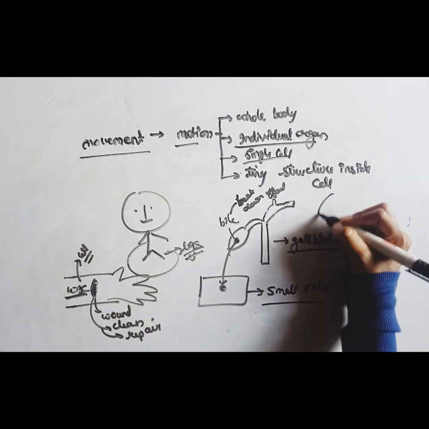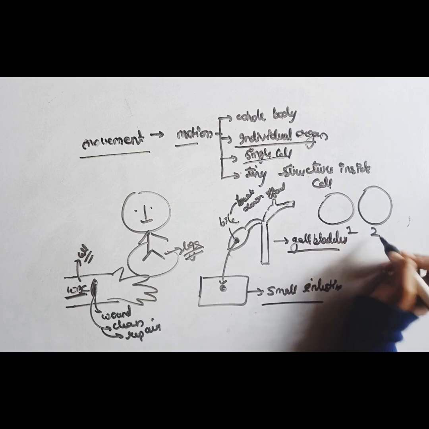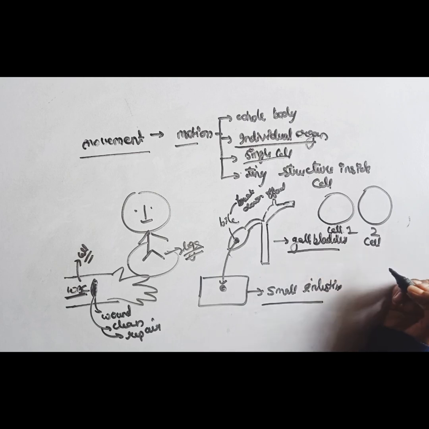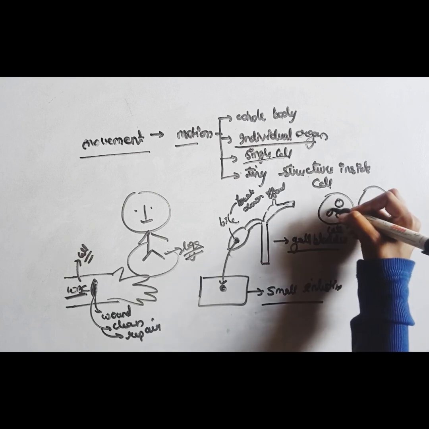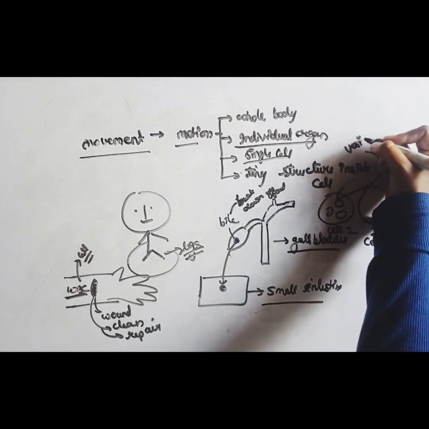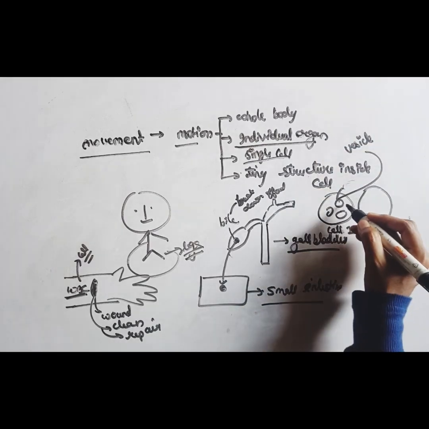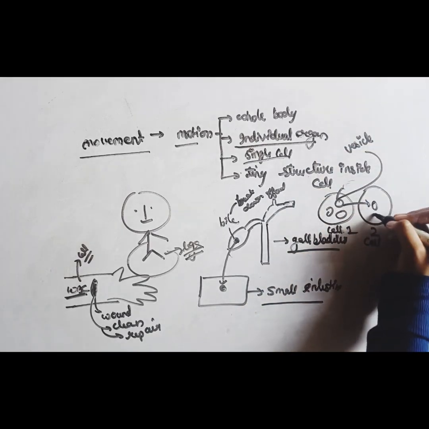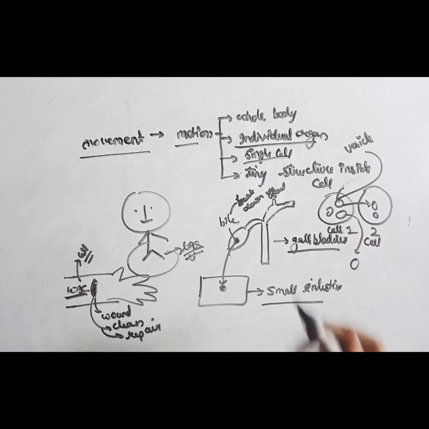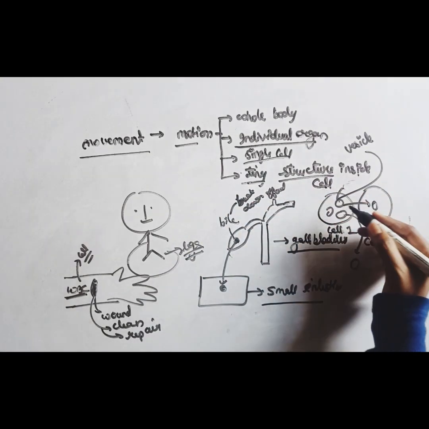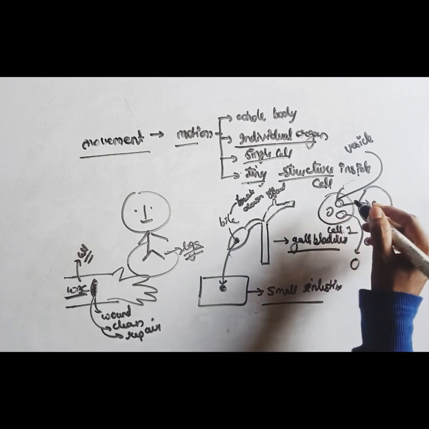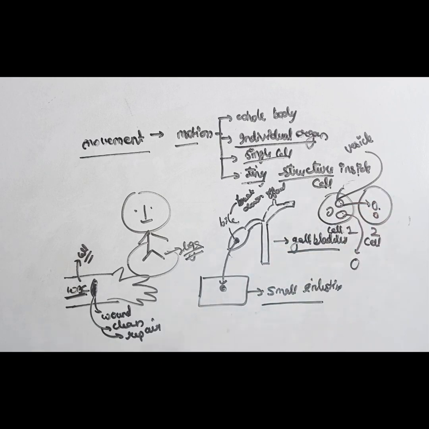And next is tiny structures. There are two cells, cell 1 and cell 2. These cells contain vesicles. This is the vesicle. These vesicles move from one cell to another cell, and these vesicles also move from one cell to the external environment. So this is the movement of the tiny structures inside the cell. The tiny structures are vesicles, and the vesicle moves from one cell to another cell, and from one cell to the external environment.